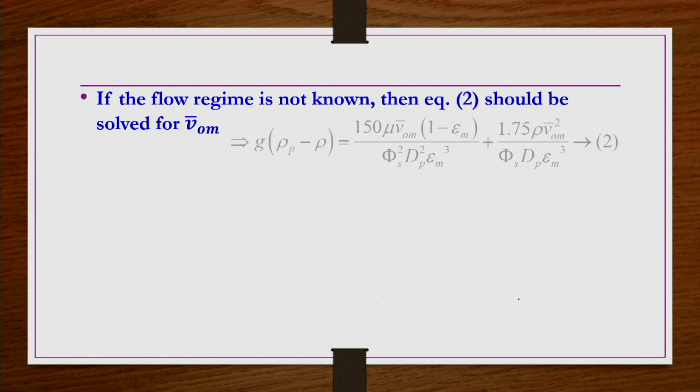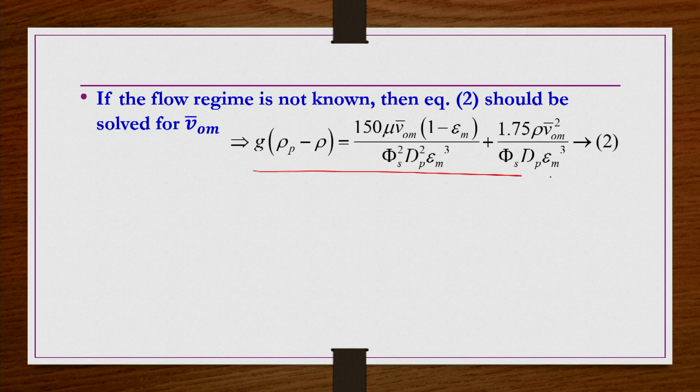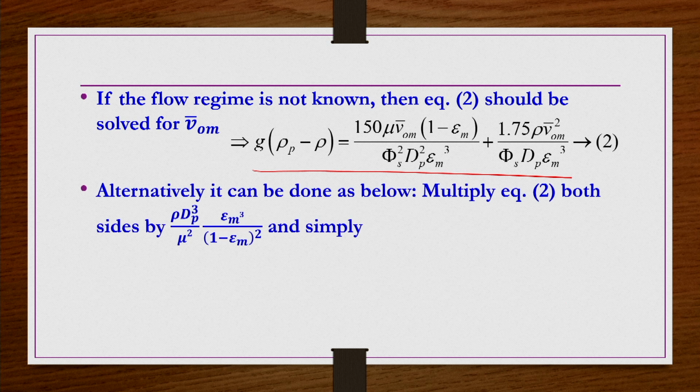In order to overcome such problems, we use equation number 2. When you substitute the particle characteristics and the fluid physical properties, rho, mu, voidage, etc., you will get a quadratic equation for the minimum fluidization velocity that you can solve. But alternatively, there is another method, where we take equation number 2 and multiply both sides by rho dp cubed by mu squared multiplied by epsilon_m cubed by (1 minus epsilon_m) whole squared.